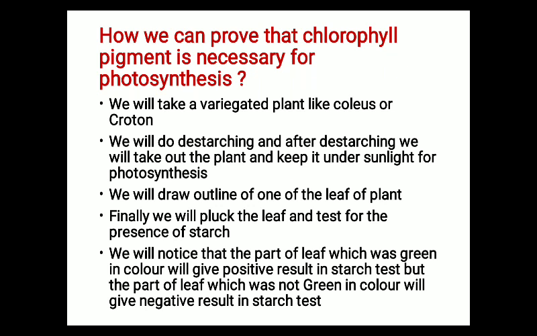Next question is, how can we prove that chlorophyll pigment is necessary for photosynthesis? So we will take a variegated plant. For this experiment, we have to take a special type of plant, that is a variegated plant. So what is a variegated plant? The plant whose leaves possess green as well as non-green patches. For example, the money plant, you must have seen it. The leaf of the money plant possesses yellowish or whitish patches apart from the green color.